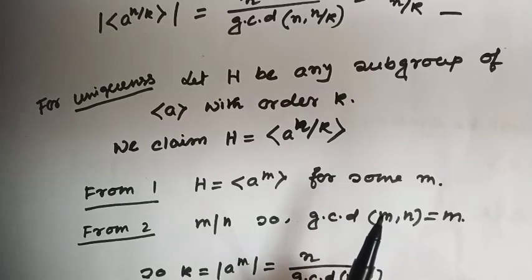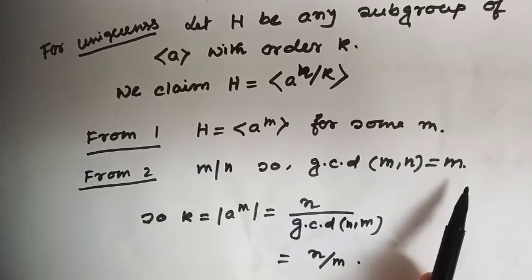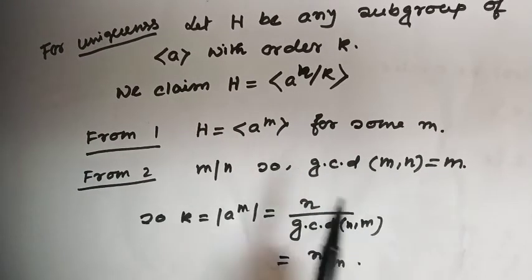And from property 2, I have got then m divides n. So, GCD of m and n equals m.